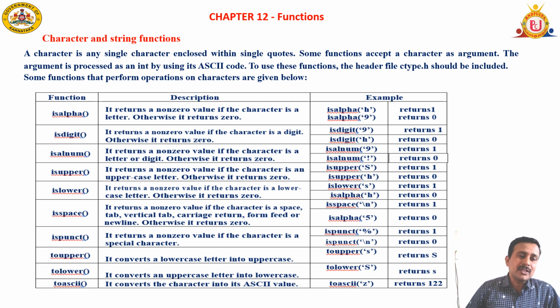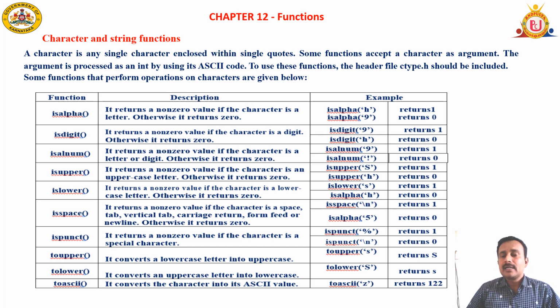So let me start with the first one. isalpha() function. Dear students, wherever we find these open and close brackets, it represents a function. So the first one is isalpha. This function returns 1 if it is an alphabet.